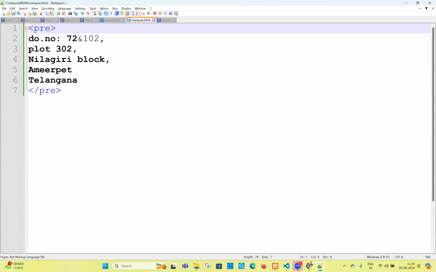We have H1 to H6 tags now. If I keep something in H1, what happened? If I keep something in H2, what happened? That observation is very important. Without observing, I know all the elements and there is no use of it. Everybody will say, I know all the elements in HTML, 127 elements are there, I know everything, and there is no use of it. When to use, how to use.